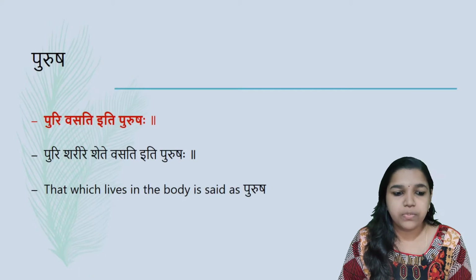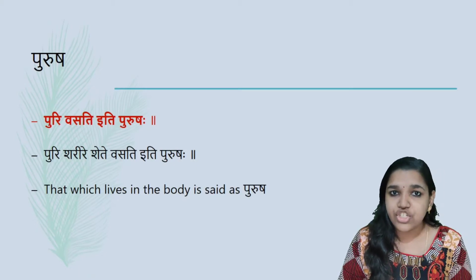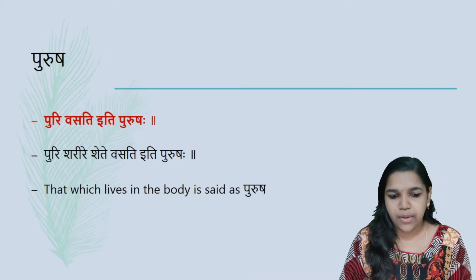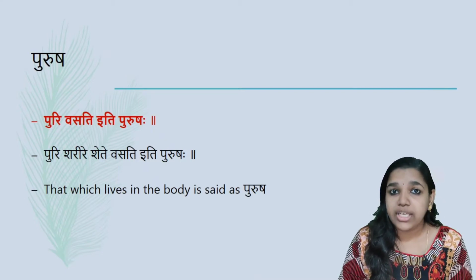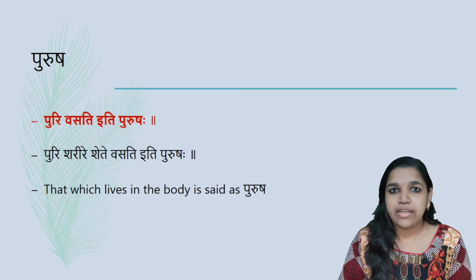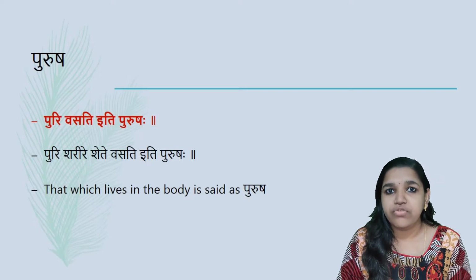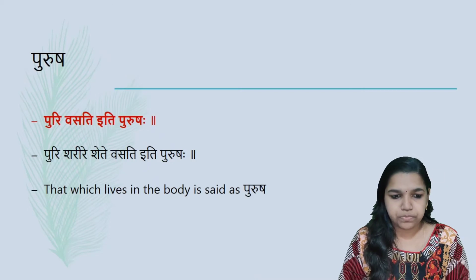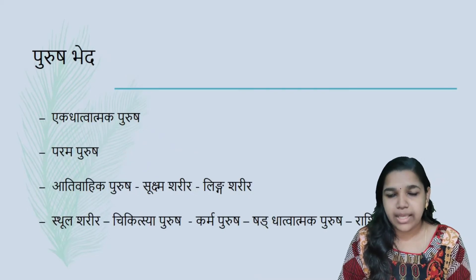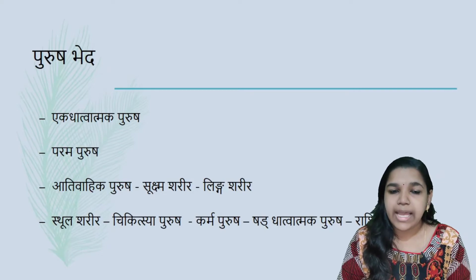Purusha, the definition is Puri Vasati iti Purushaha or Puri Sharire Shete Vasati iti Purushaha. So that which lives in the body is called Purusha. The Atma which is present in the Sharira is considered to be Purusha. Or in Ayurveda Shastra, the concept of Jivatma and Paramatma is termed as Purusha. Purusha Bheda, different classifications or types of Purushas are mentioned.